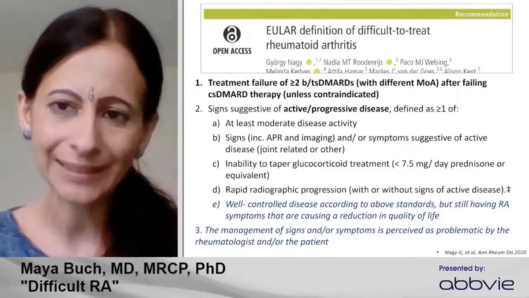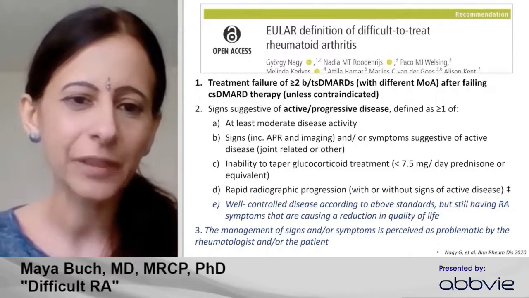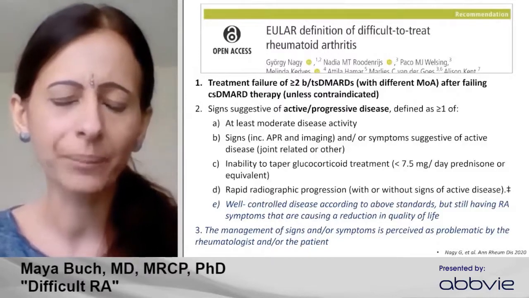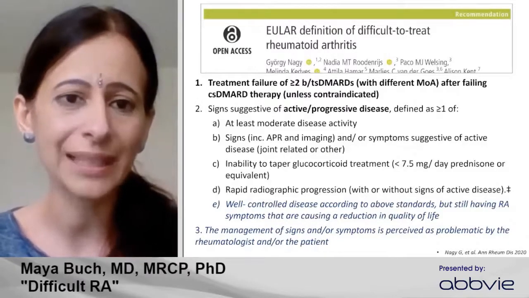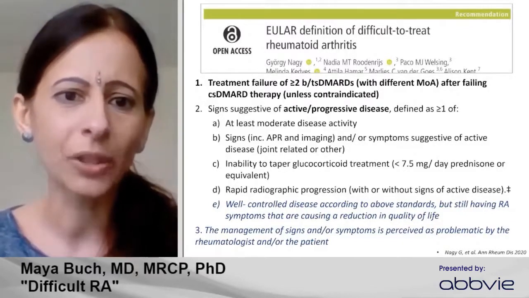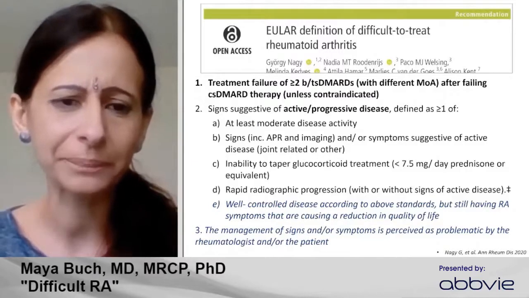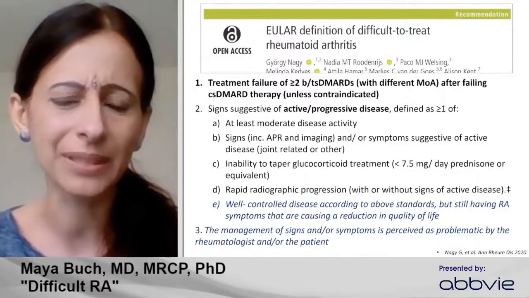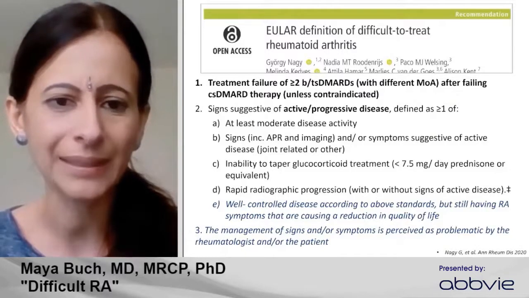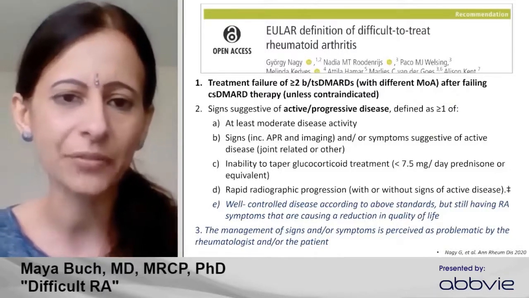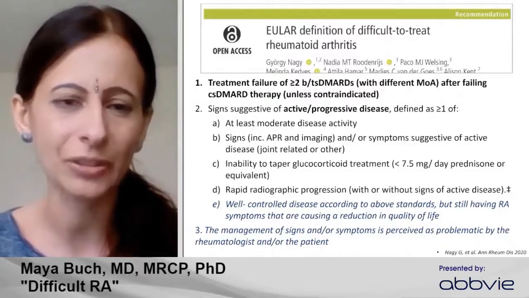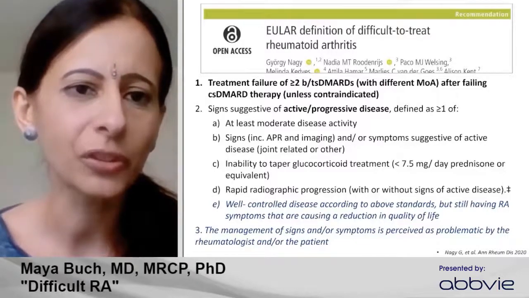What I put in italics here actually identifies an additional dimension of difficult to treat and speaks to maybe patients in whom obvious active disease isn't observed. So this is where there is well-controlled disease, but ongoing reduction in quality of life, and where the symptoms are perceived as challenging by the rheumatologist and or patient. And I'll come on to this a bit later and what perhaps this implies for how we define patients with refractory disease and stratify these patients. So I'm going to move on to a case study.